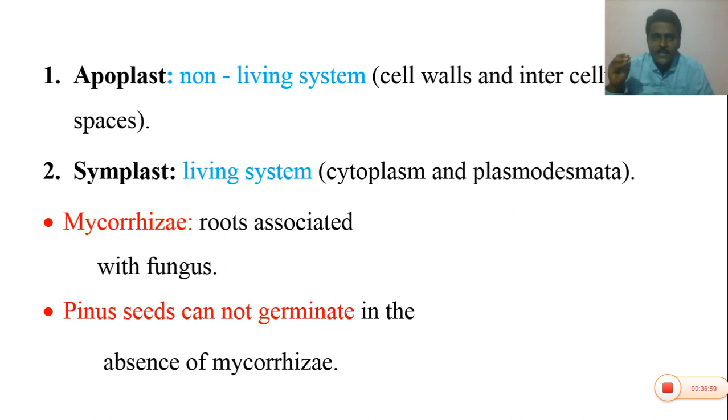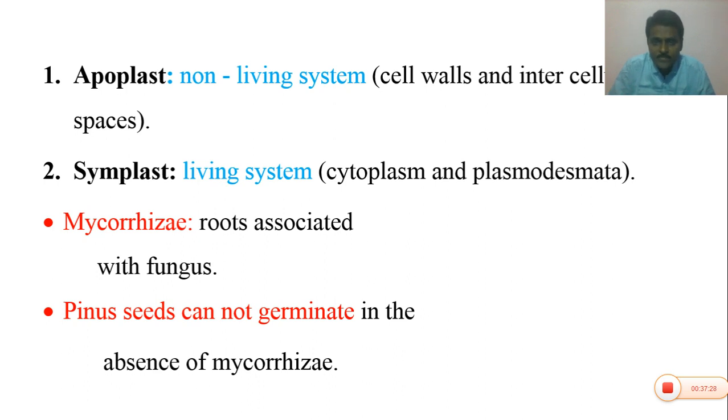Cell walls and intercellular spaces. Each cell is covered by a cell wall, and that cell wall is the non-living layer. Intercellular spaces and cell corners are also non-living systems. So apoplast is the non-living part of the plant body, whereas symplast is the living system of the plant body. What are the living parts?